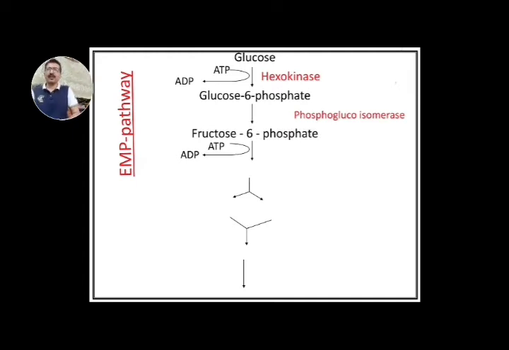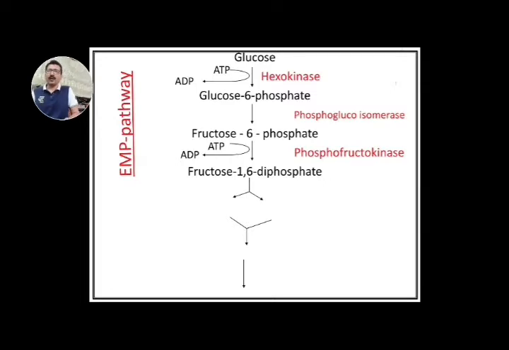Then this fructose 6-phosphate is further phosphorylated to produce a molecule of fructose 1,6-diphosphate. This reaction is catalyzed by the enzyme phosphofructokinase. Again, during this reaction, second molecule of ATP is consumed.